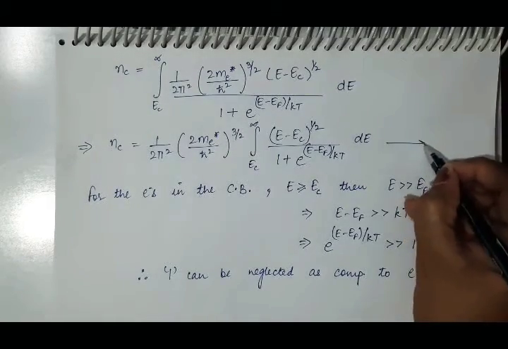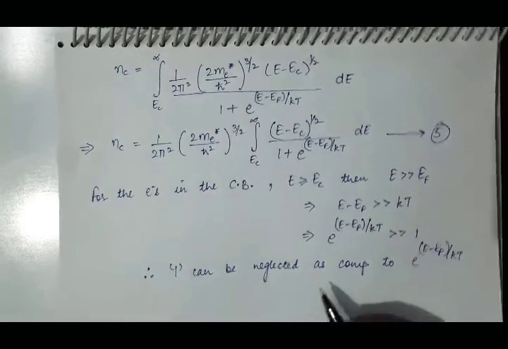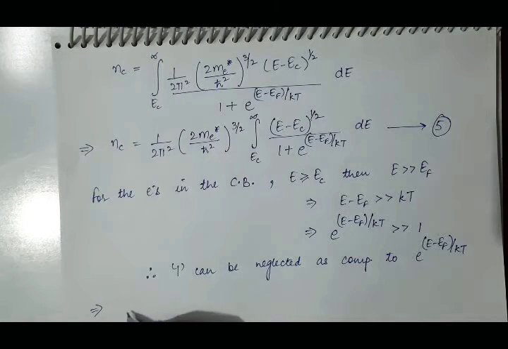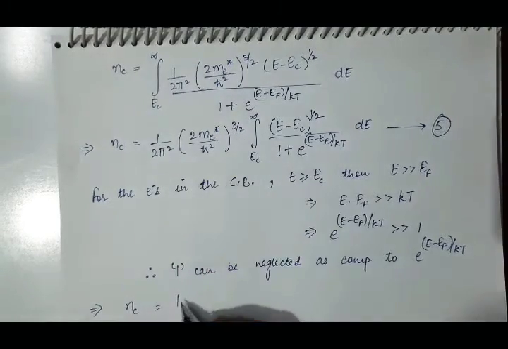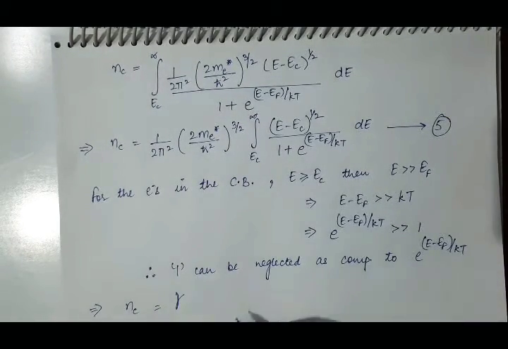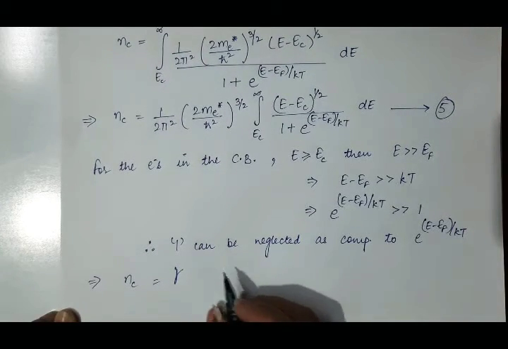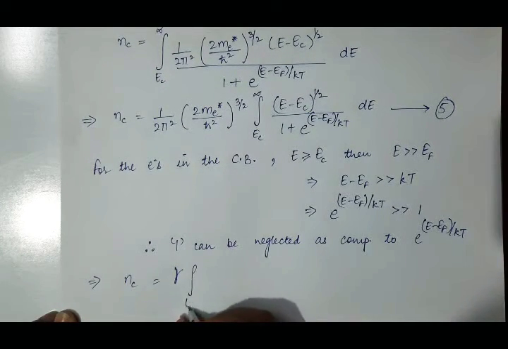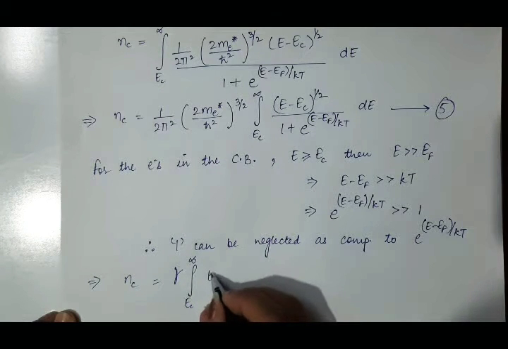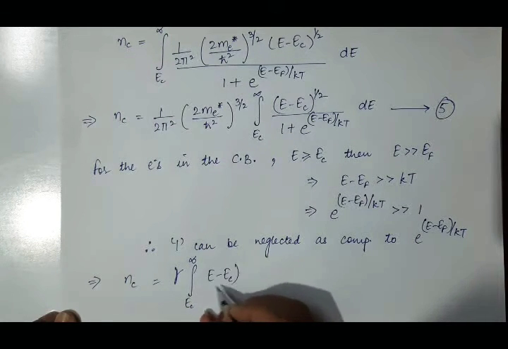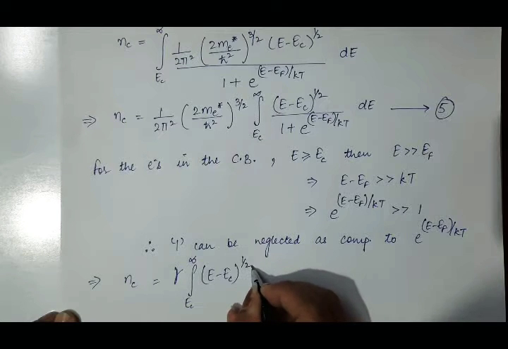So our equation 5th will become NC equals, we can write this whole constant term as gamma, integration from EC to infinity, E minus EC raised to power 1 by 2.